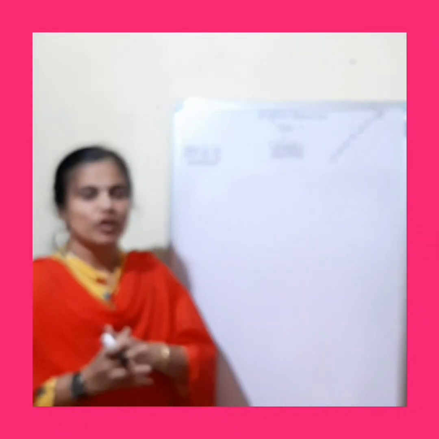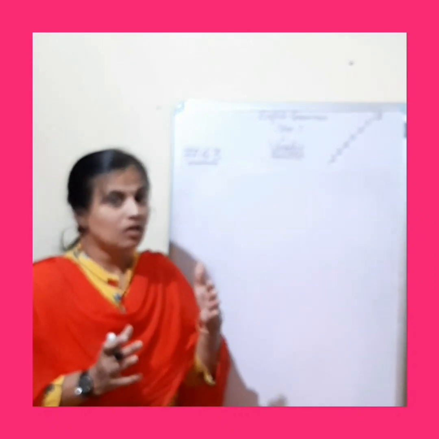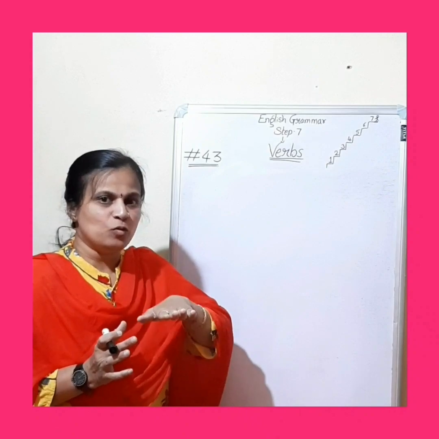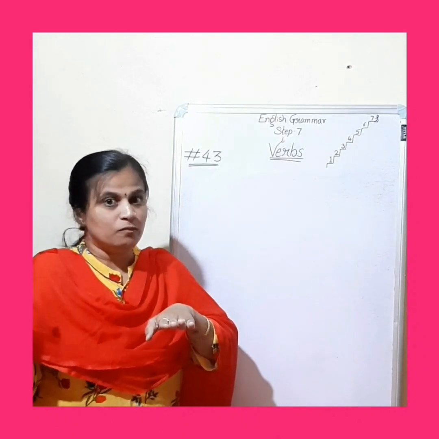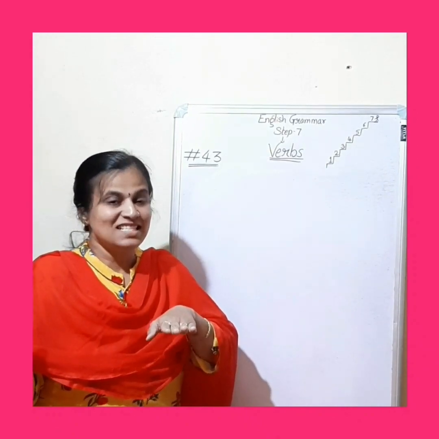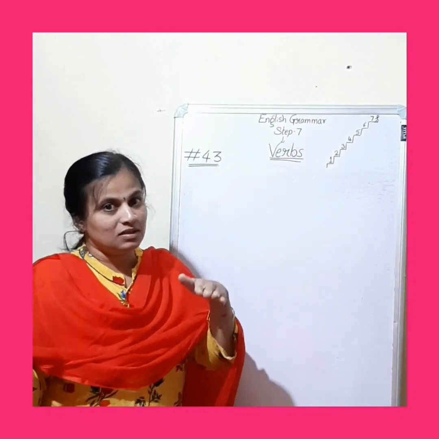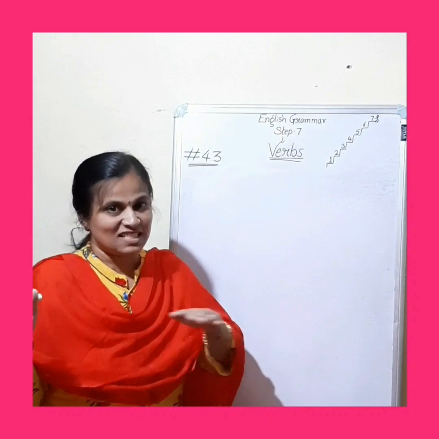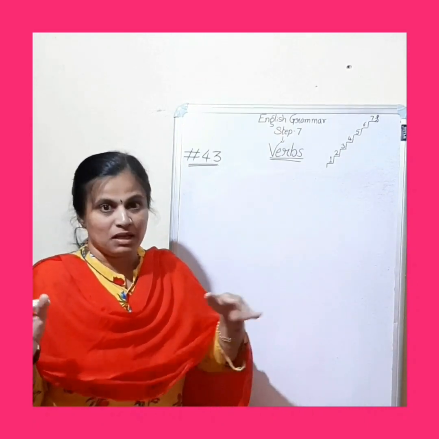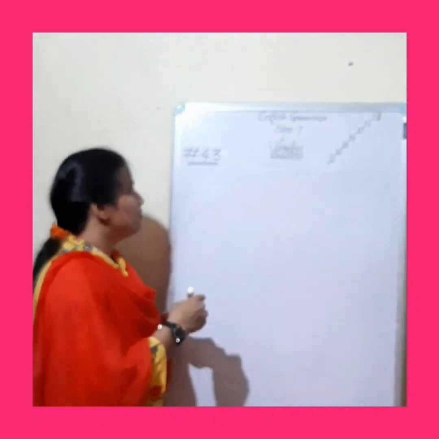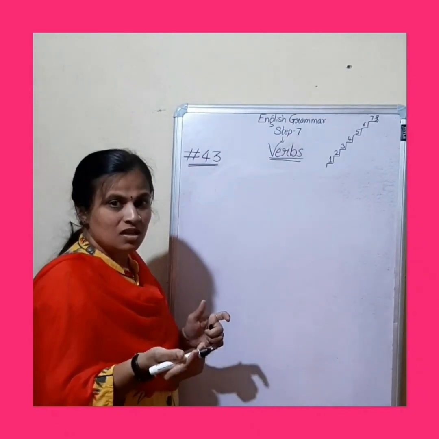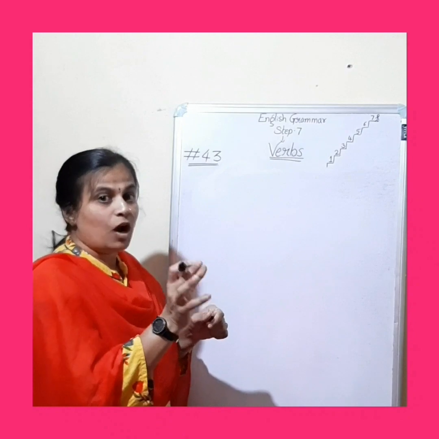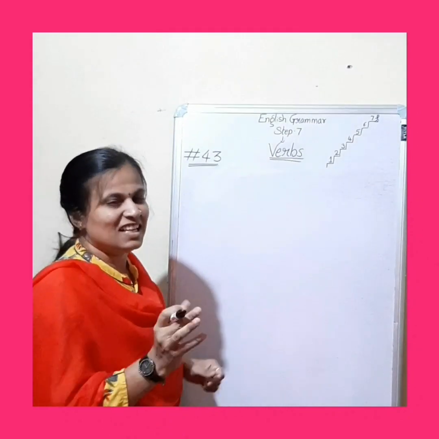In this part we are going to focus on modal auxiliary verbs. Okay, so helping verbs, as we dealt with primary auxiliary verbs in the last class. Let us now know about modal auxiliary verbs, how they act as helping verbs in a sentence when they are with a main verb. First, what are those? Next, what are they used for? After that, how are they used in sentences? Let's have a look.